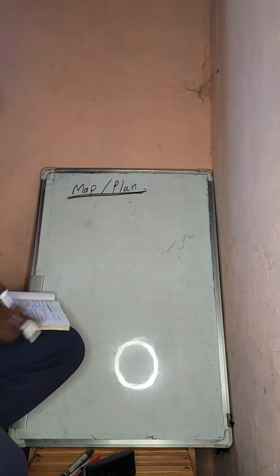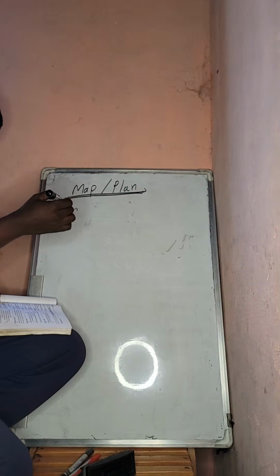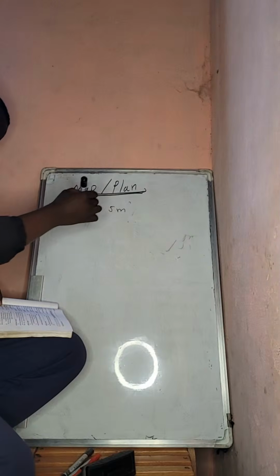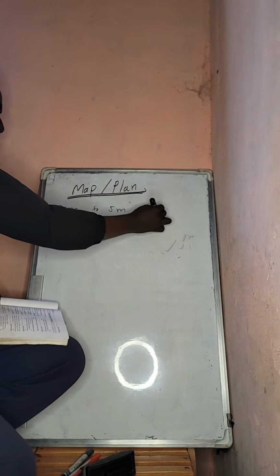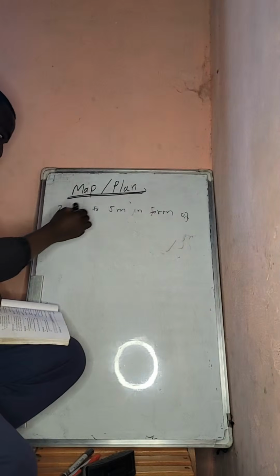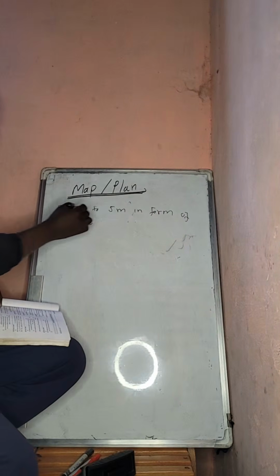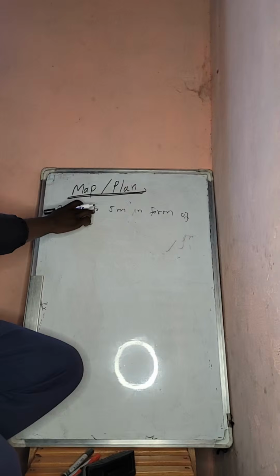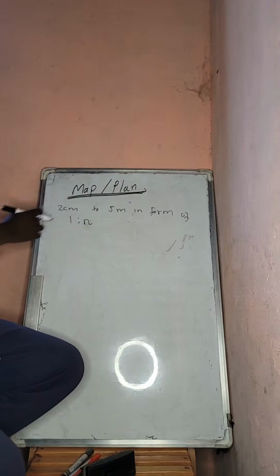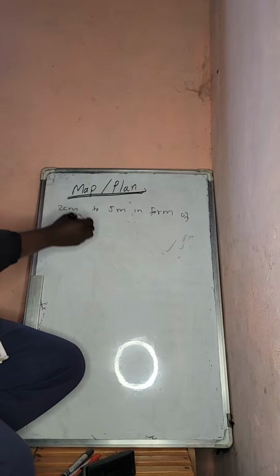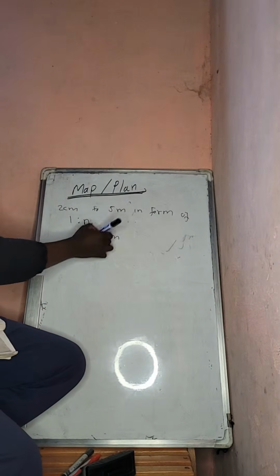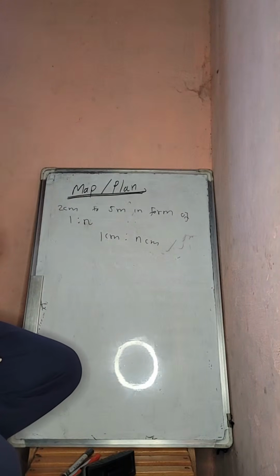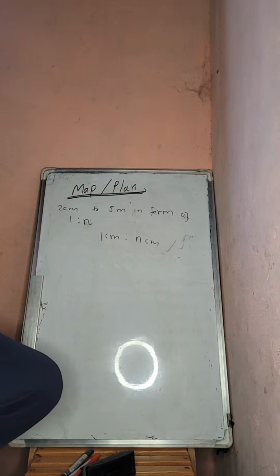So we are given 2 centimeters to 5 meters in the form of 1:n. 1:n means 1 centimeter representing n centimeters. That means a map is always drawn in centimeters.